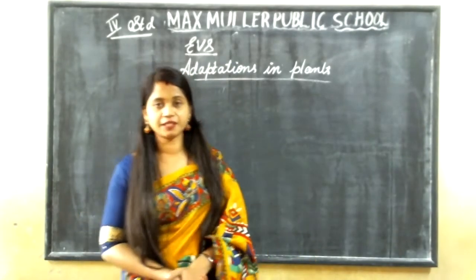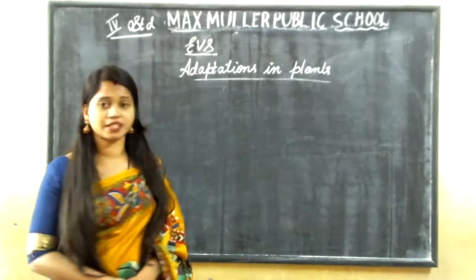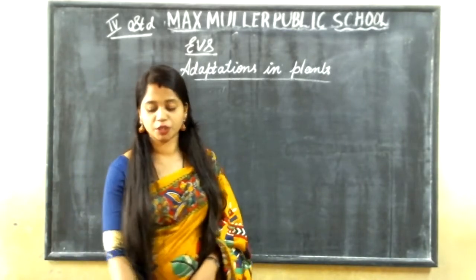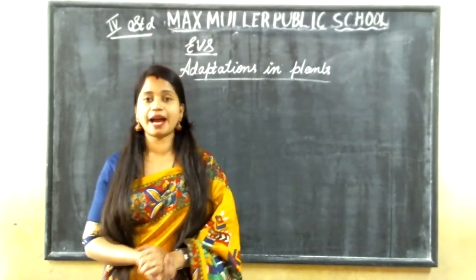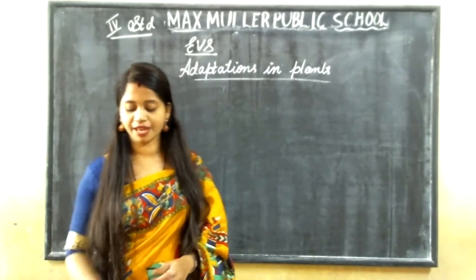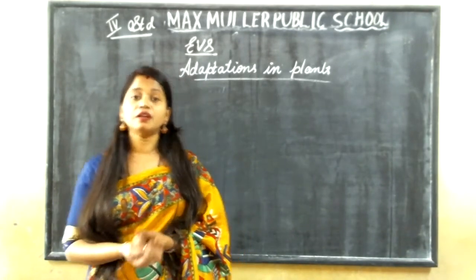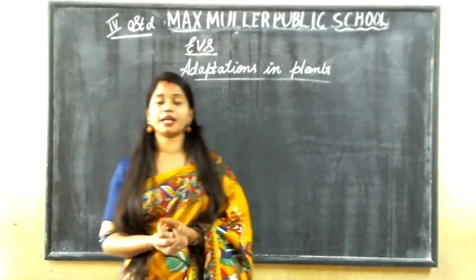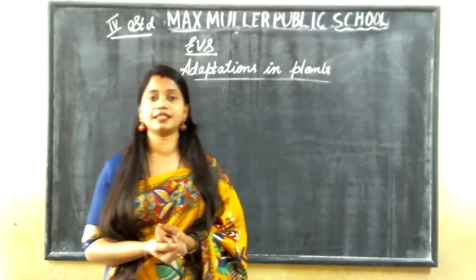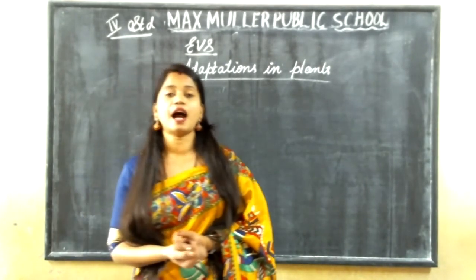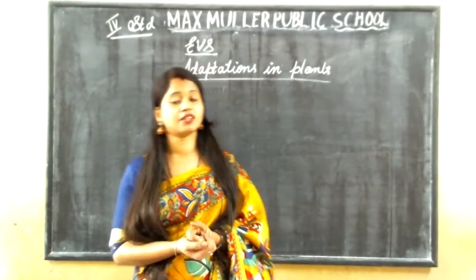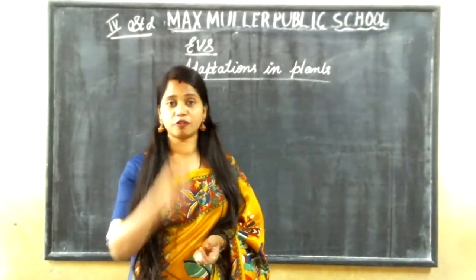Good morning, students. This is your EVS class, chapter number 2, adaptations in plants. Last class we started with this chapter. We learned how many types of plants there are: terrestrial plants and aquatic plants. In terrestrial plants, there are 6 types of plants.